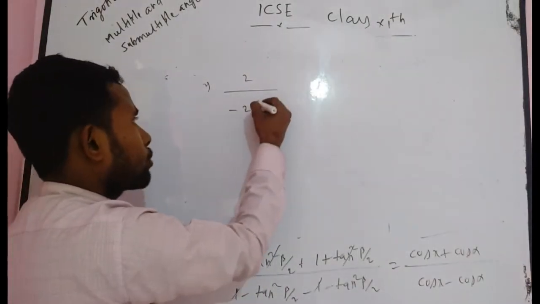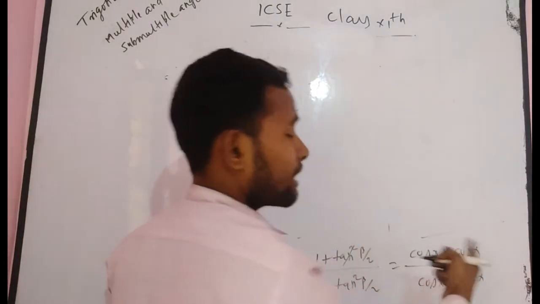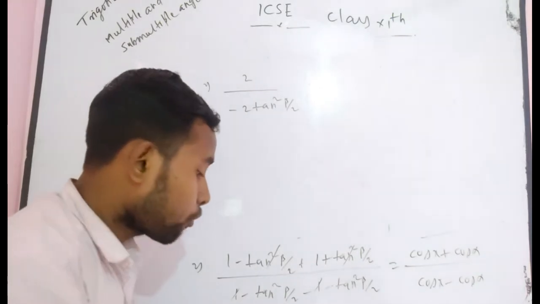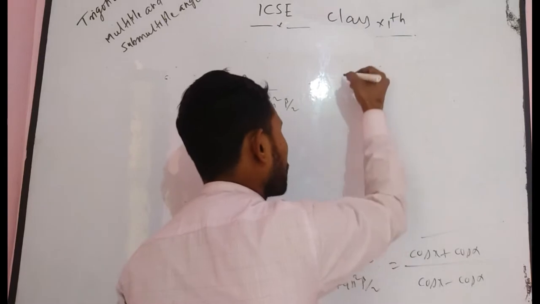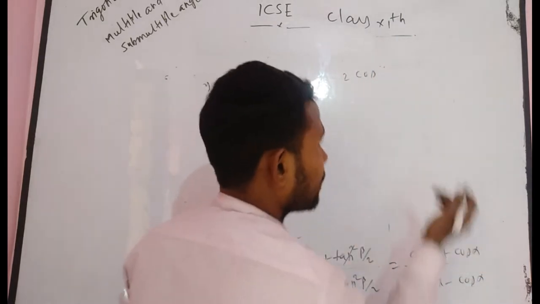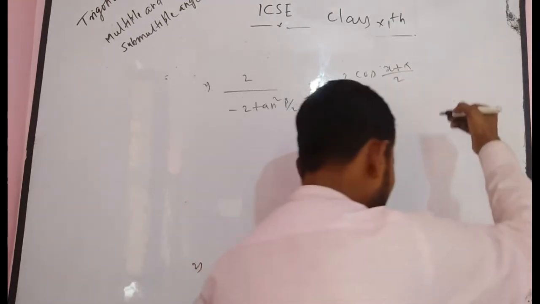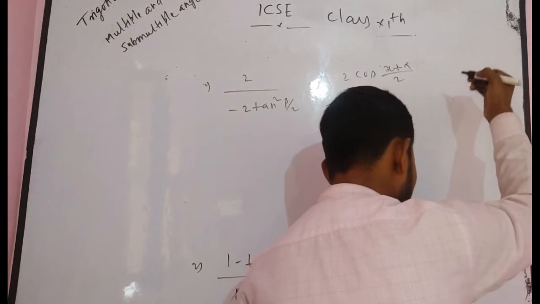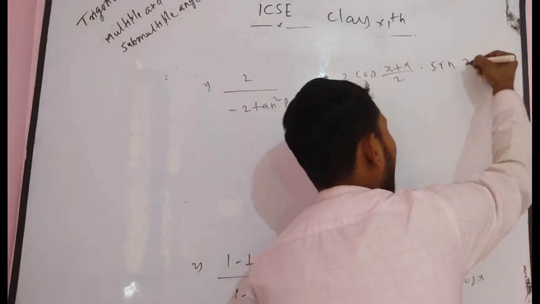So you can write minus 2 tan square beta by 2. And in RHS, cos C plus cos D. What is the formula of cos C plus cos D? As you know, cos C plus cos D is equal to 2 cos (C plus D) by 2 into cos (C minus D) by 2. Here C is equal to x and D is equal to alpha, so you can write 2 times cos (x plus alpha) by 2 into cos (x minus alpha) by 2.